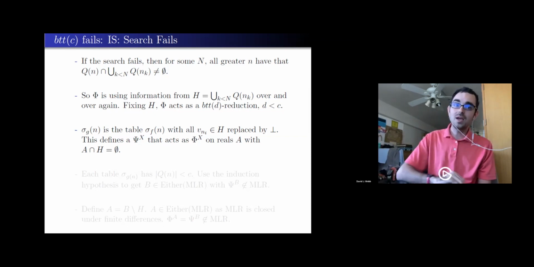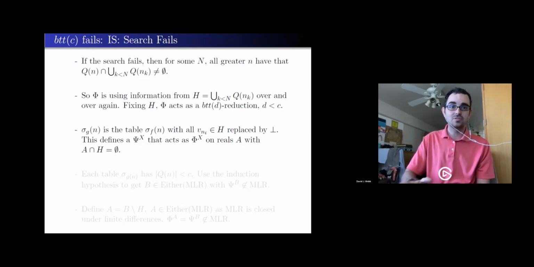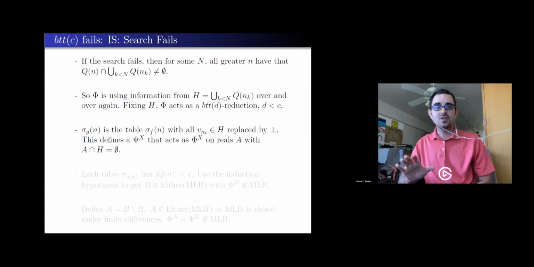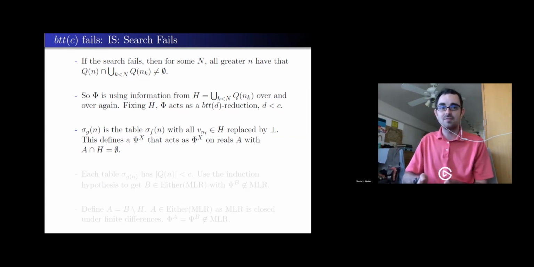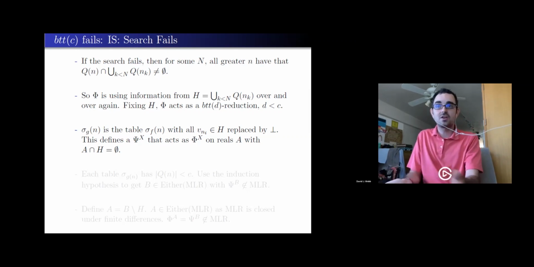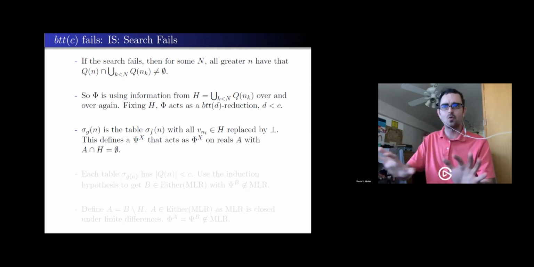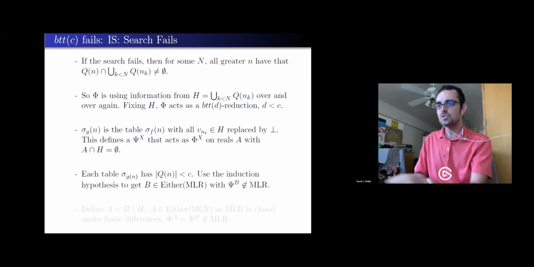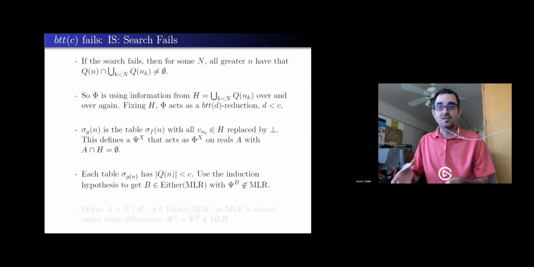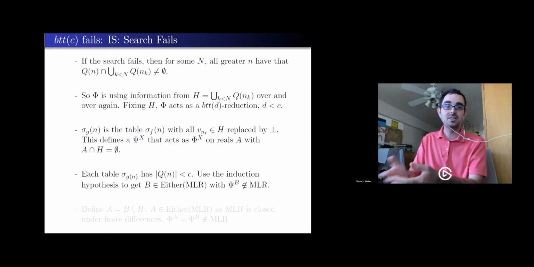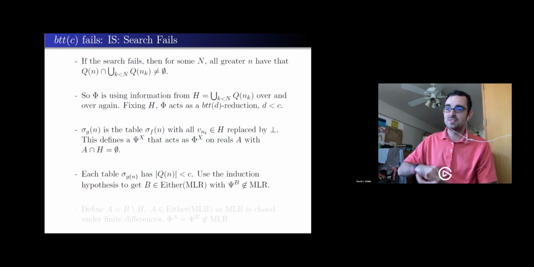Phi, on the other hand, might actually ask questions about H because those propositional variables haven't been replaced. So to make sure that doesn't break anything, I just want to make sure the reals I look at have zeros there, because having a 0 there is the same thing as putting a falsehood in for the propositional variable. I'm just doing it in a different order depending on the reduction. So now this new psi, very specifically, if I go and get my hands dirty and look at the tables, they all have fewer than C propositional variables because I've replaced a bunch of them. And so my induction hypothesis immediately guarantees me a real that will defeat that reduction psi.